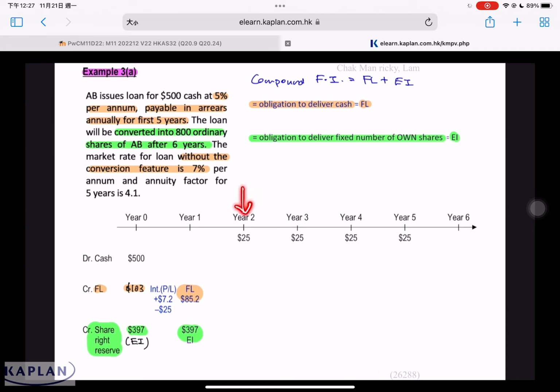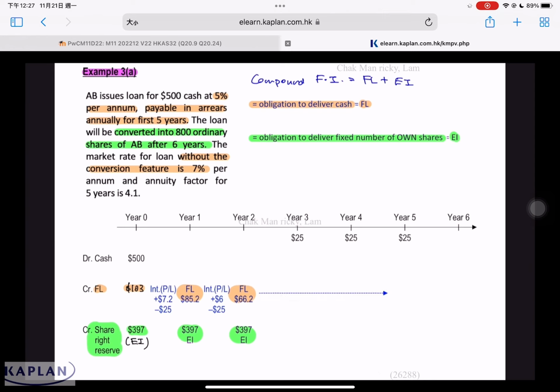The second year, again, equity will not be remeasured, 397. For liability after the second year, you have to account for interest again at 7%. 7% of 85.2, interest for the second year is around 6. This 6 is the interest expense to profit and loss. Then we have to make the payment of 25. After the second year, liability will be 85.2 plus interest minus the payment, which becomes 66.2. This is the liability portion after the second year. We can do it for another 3 more years.